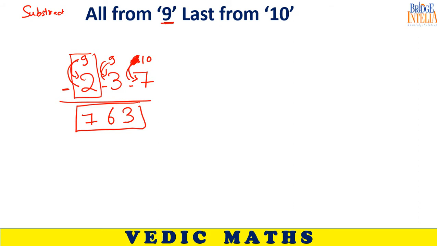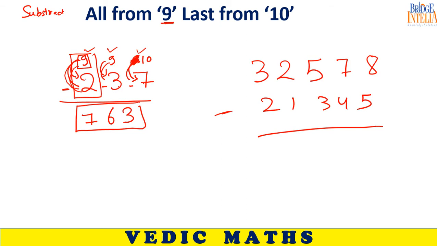If you change your way of thinking, there are two advantages. First advantage: never ever will you face a carryover. Carry will never happen, because the upper number can never be smaller than the lower number, because the lower number is a single digit, so it can never be more than 9. So never ever will you have to deal with carry forward. The second advantage: suppose you are doing subtraction. Generally we do it from right to left, but in the case of Nikhilam you can do subtraction from left to right, and never ever will you face a carryover.